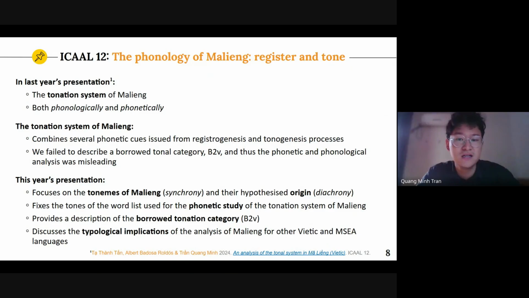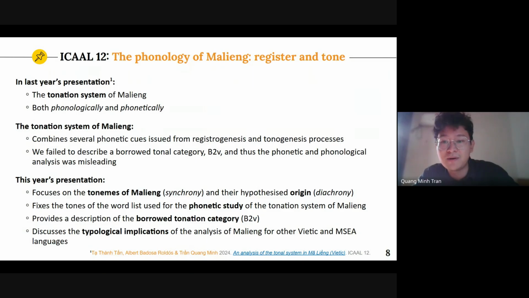So what's new in this year's presentation? At its heart, we are focusing on the tonemes of Malieng and their hypothesized origin, and also fixing the tones of the word list used for the phonetic study. As mentioned, our last analysis was an oversimplification of the borrowed tone. So we are now providing a separate description of the borrowed tonation category, which we're labeling B2V, which stands for B2 from Vietnamese. Alongside, we also attempt to discuss the typological implications of the analysis of Malieng for other Vietic and also mainland Southeast Asian languages.